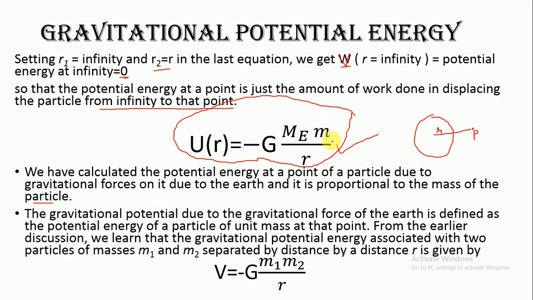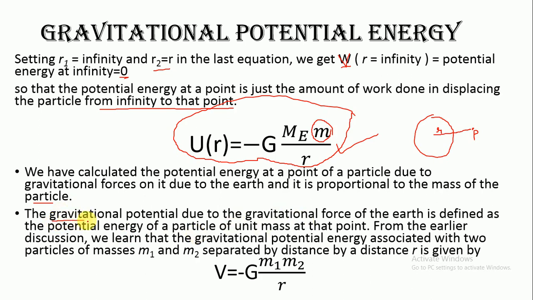So when we are talking about gravitational potential energy, it is proportional to the mass of the object. The gravitational potential due to the gravitational force of the earth is defined as the potential energy of a particle of unit mass at that point.